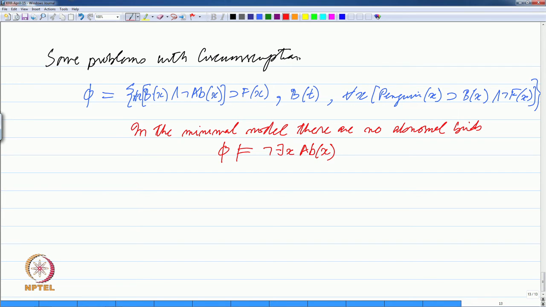This is because this is what circumscription says, that we just minimize this set of abnormal birds. So, in the minimal model there are no abnormal birds, but what is the problem with that? The problem is that in the minimal model there are no penguins.